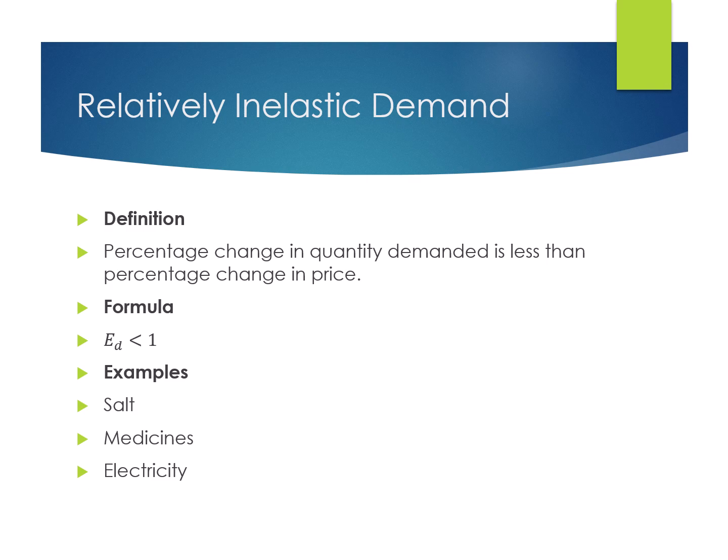The fourth degree is relatively inelastic demand. Relatively inelastic demand occurs when demand changes less than the change in price. Elasticity is less than 1. Examples include salt, medicines, electricity, petrol. Consumers continue purchasing the product despite price changes. These products are necessities, so consumers cannot easily stop buying them. Therefore, demand remains relatively inelastic.